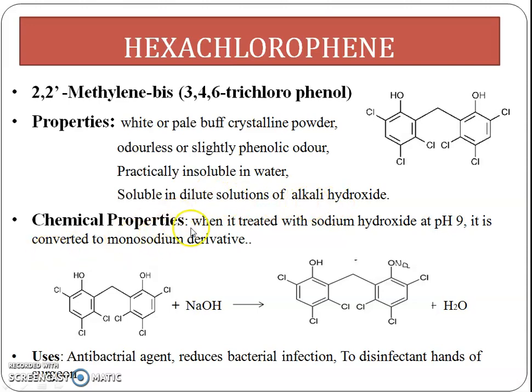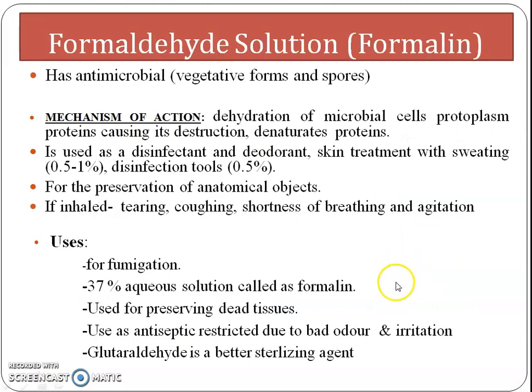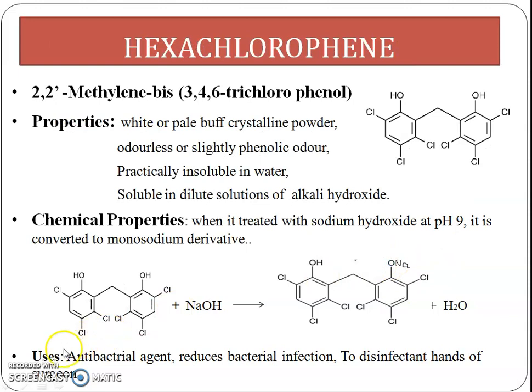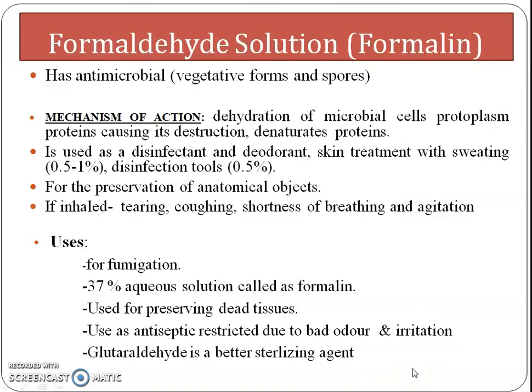Chemical properties: when it is treated with sodium hydroxide at pH 9, it is converted to a monosodium derivative. That means in this, one hydrogen is replaced by one sodium atom to convert it into the monosodium derivative. Uses: it is used as an antibacterial agent. It reduces bacterial infection, and it is also used to disinfect hands of surgeons.